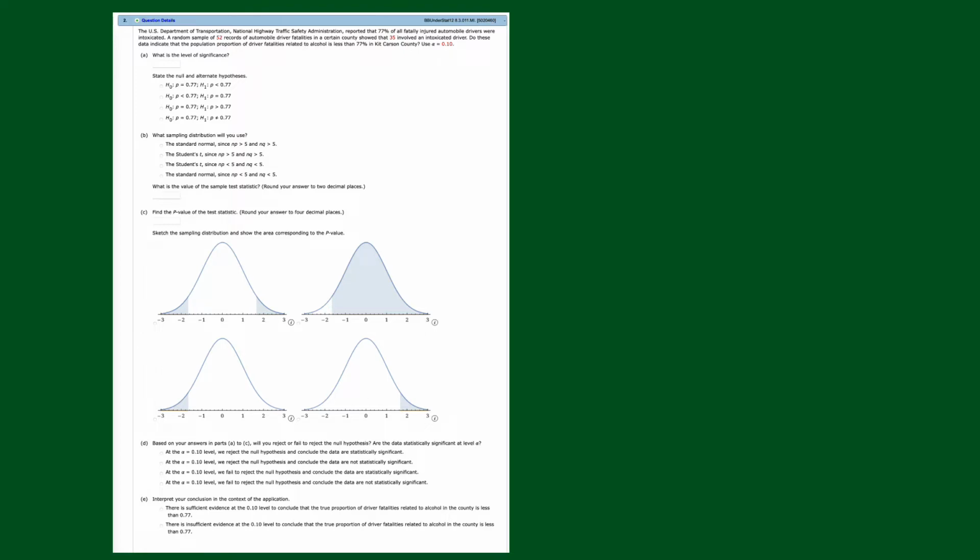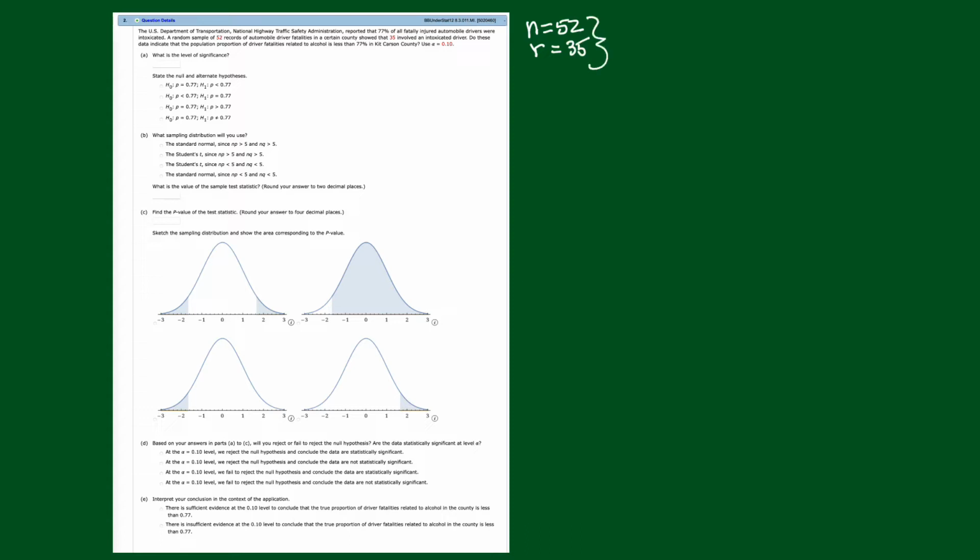Now, a random sample of 52 records showed 35 were intoxicated. All right, so we got 35 out of 52. So I'm going to write some numbers down here. N is 52, and X, or R, the number of successes, is 35.